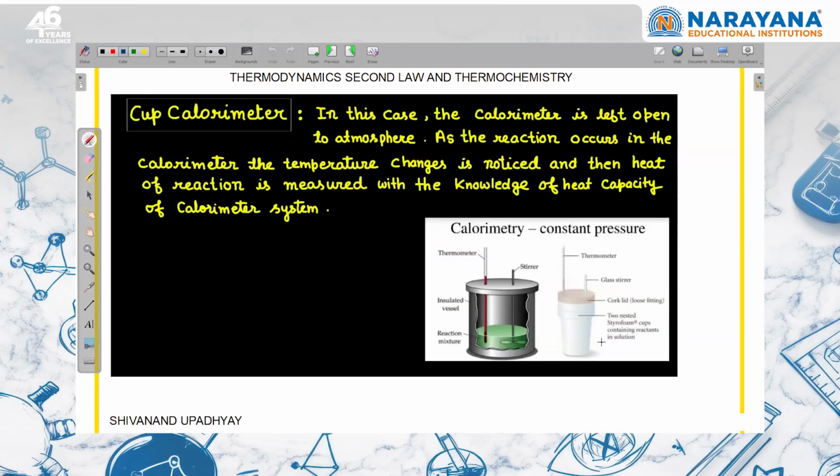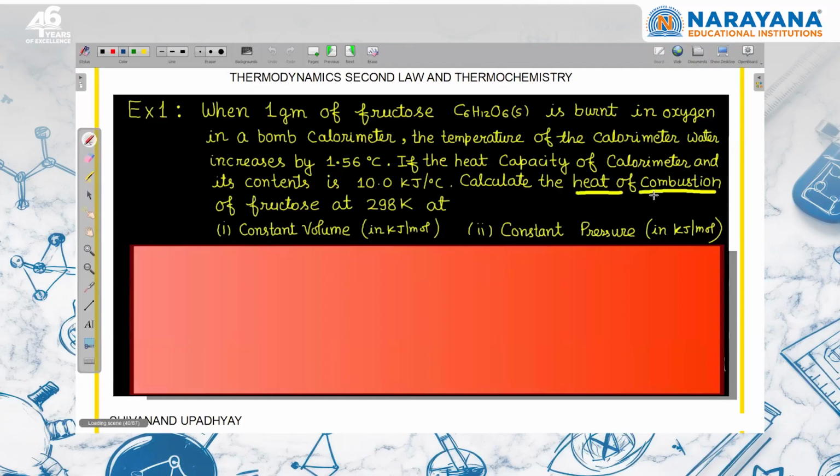Similarly, about cup calorimeter, which is taking place in open container. The concepts are similar. You should be careful to note what is the heat capacity of calorimeter. Suppose this is a question, I will try to explain how to follow the question, right? When 1 gram of fructose is burned in oxygen in a bomb calorimeter, the temperature of the calorimeter water increases by 1.56 degrees Celsius.